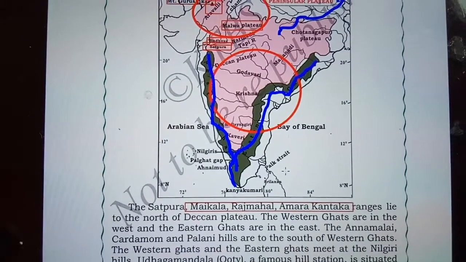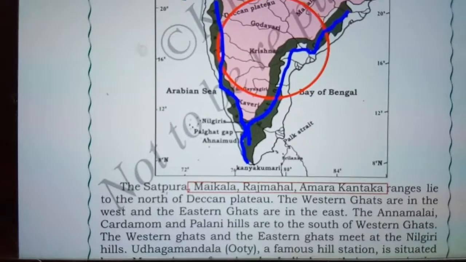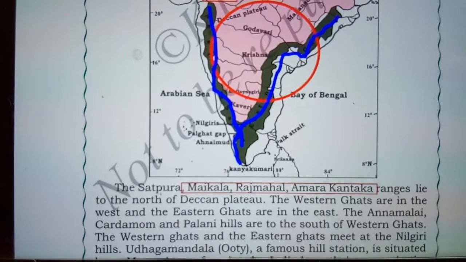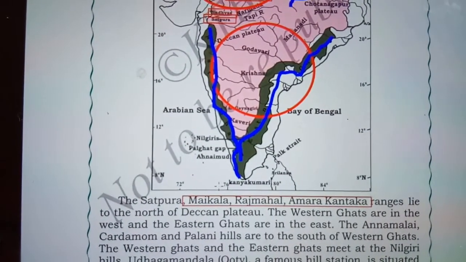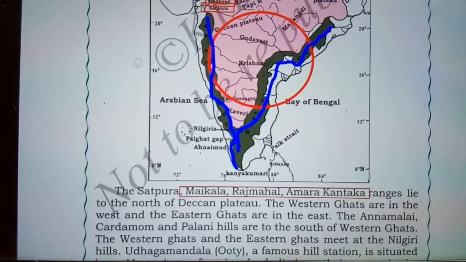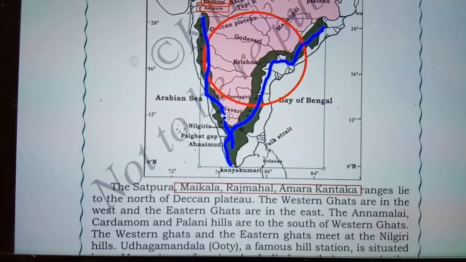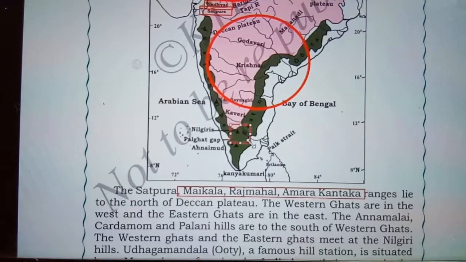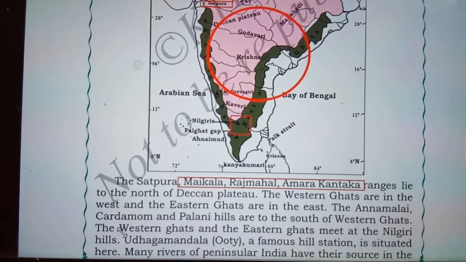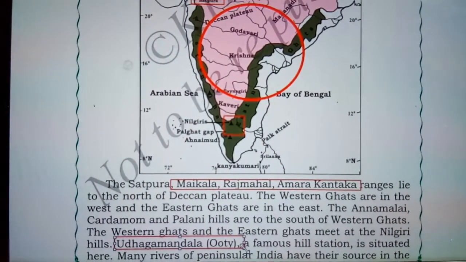The Annamalai, Cardamom and Palani hills are present in the south of the western Ghats. Next, the western Ghats and the eastern Ghats meet at the Nilgiri hills. So the Nilgiri hills are found here. Udagamandalam, which is also known as Ooty, a famous hill station, is situated here.